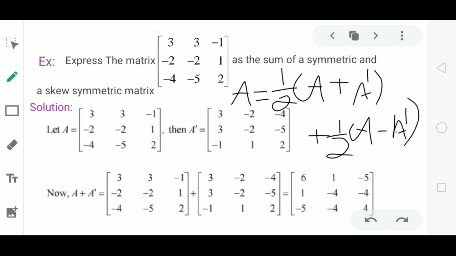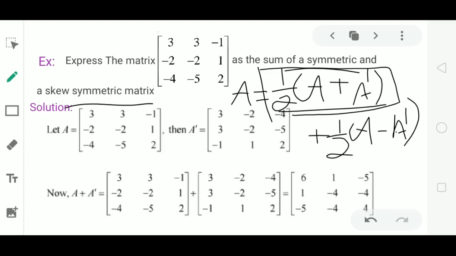So to express A in this form, we first have to find the matrix 1 by 2 into (A plus A dash). And as the question is to express the matrix as a sum of symmetric and skew symmetric, we have to prove the matrix 1 by 2 (A plus A dash) is symmetric and the matrix 1 by 2 (A minus A dash) is skew symmetric.